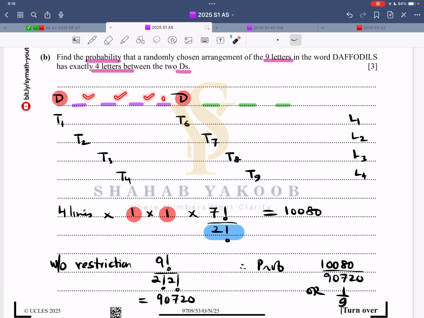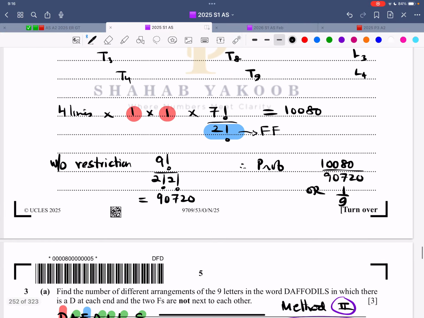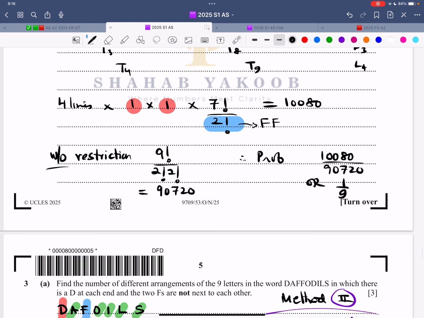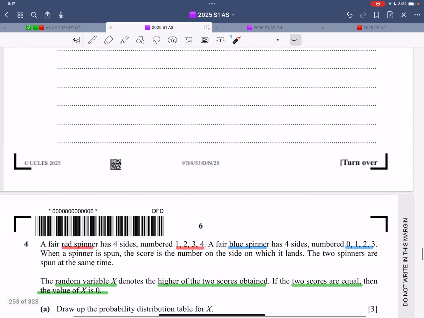Out of these 7 spaces, they can arrange themselves in 7 factorial ways. But don't forget, yes, there are 2 F's. That is this answer. Without restriction, these letters 9 factorial divided by 2 factorial, 2 factorial. This 2 factorial is for the D's. This 2 factorial is for the F's. And then the probability, that is divide. So now this thing was already discussed.